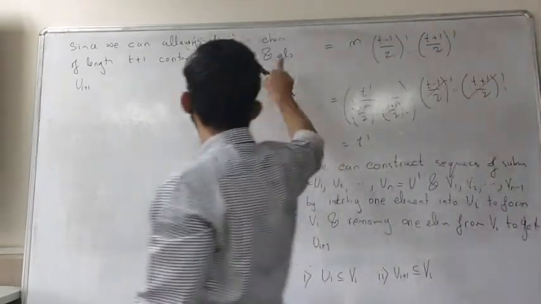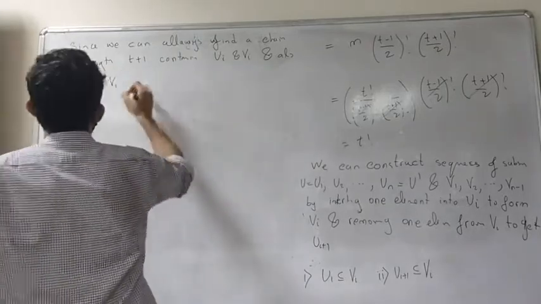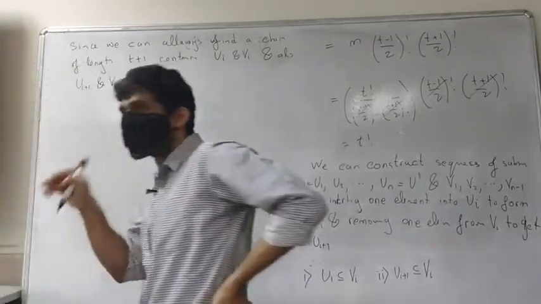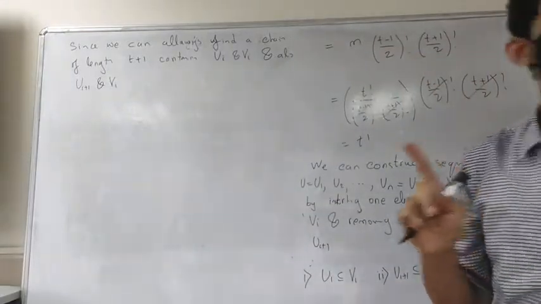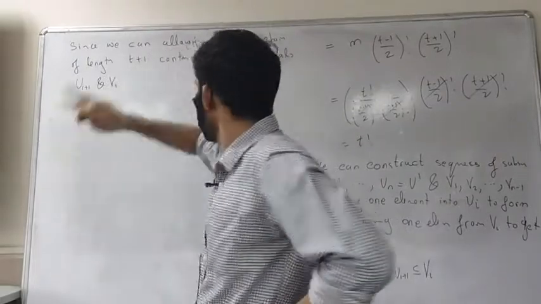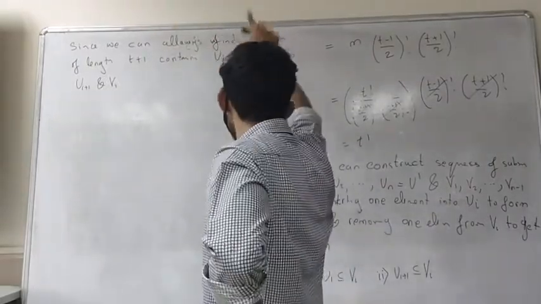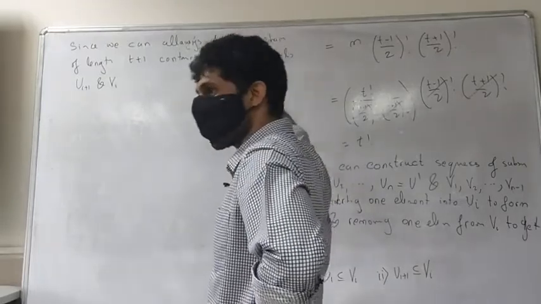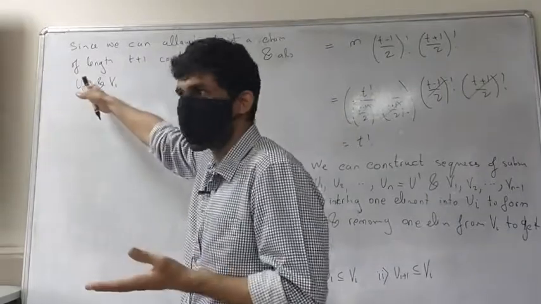So, also Ui and Vi. And in that chain, these are the only elements of size (t minus 1) by 2 and (t plus 1) by 2. In that chain, this will be the one of size (t minus 1) by 2 and this will be the one of size (t plus 1) by 2. And in that particular chain there are multiple, you take one.